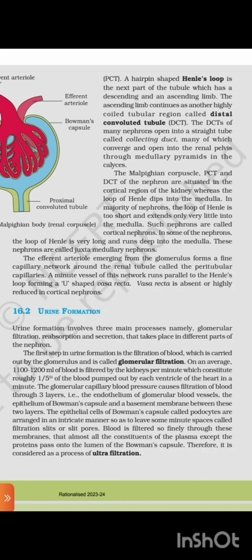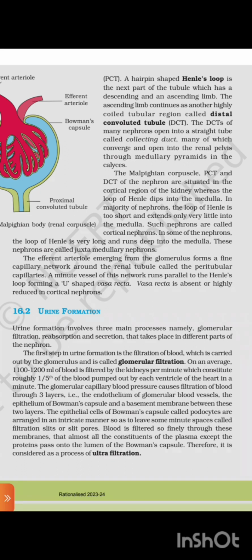16.2 Urine formation. Urine formation involves three main processes, namely glomerular filtration, reabsorption, and secretion, that take place in different parts of the nephron. The first step in urine formation is the filtration of blood, which is carried out by the glomerulus and is called glomerular filtration. On an average, 1100 to 1200 ml of blood is filtered by the kidneys per minute, which constitutes roughly 1/5 of the blood pumped out by each ventricle of the heart in a minute.